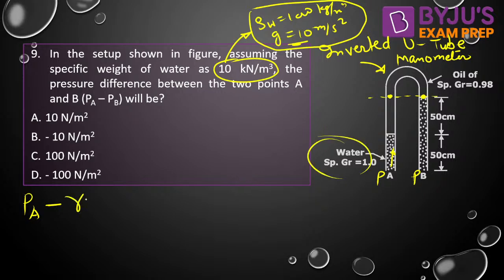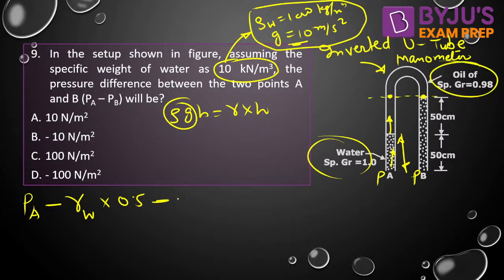The pressure is rho into g into h. Rho into g can be written as gamma, that is specific weight, into h. So gamma of water into h, which is 50 centimeter, that is 0.5. We are traveling in upward direction, minus. Now we are traveling in oil, so gamma of oil into 50 centimeter, that is 0.5.